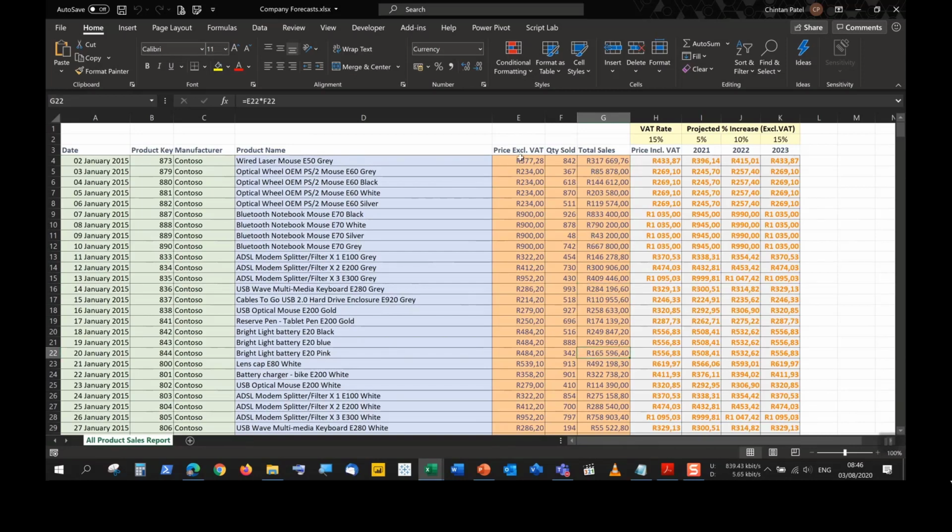So we saw that as I do this calculation, I do the first one, I double click the bottom right hand corner, the green square, when I see the thin black cross, and then every result we see here is the action of relative referencing, where relative to this cell, these particular cells are being used in the calculation. We saw with price inclusive of VAT, when I had to take this exclusive VAT amount times 15%, I had to make sure 15% is locked down as I click and drag down or double click the bottom right hand corner.